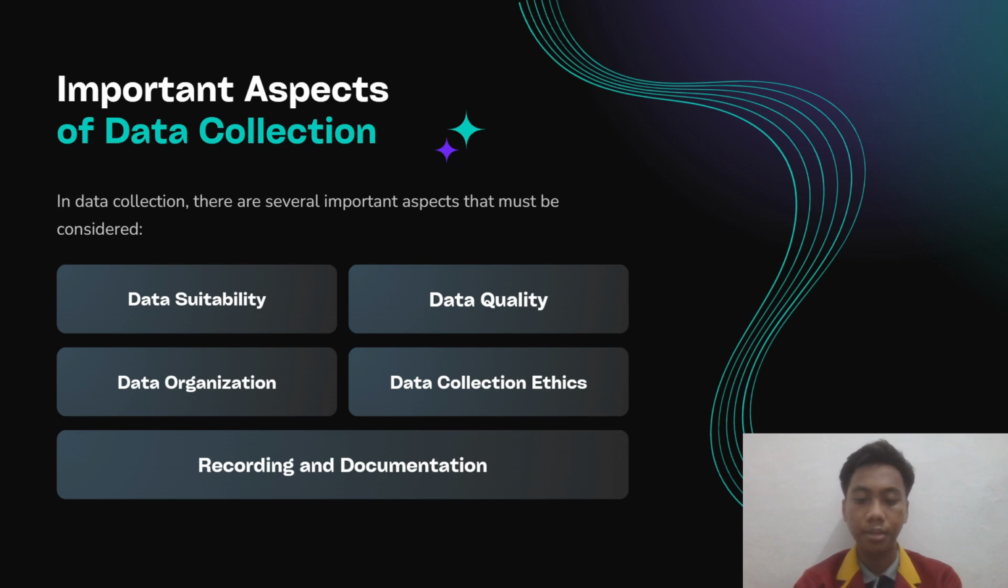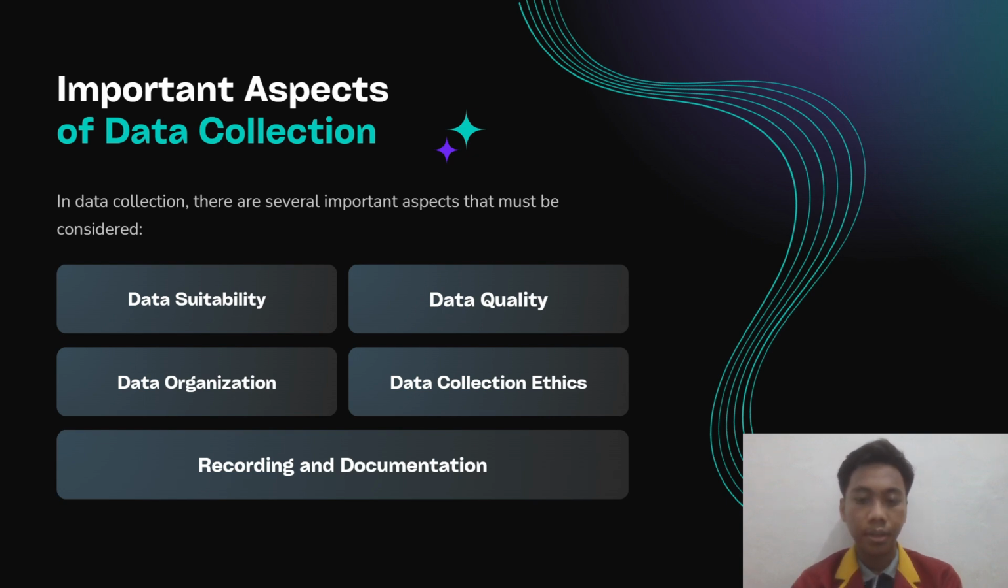Data validity means that the data collected actually measures what it's supposed to measure, while reliability means that the data is consistent and reliable if repeated under the same conditions. High quality data is essential as it will affect the results and interpretation of the research.